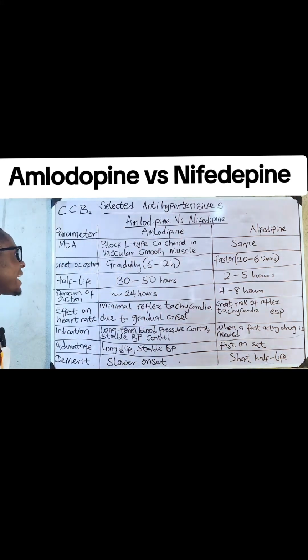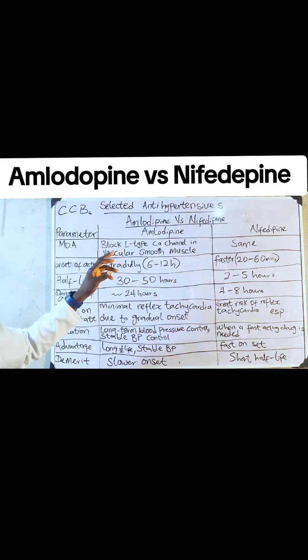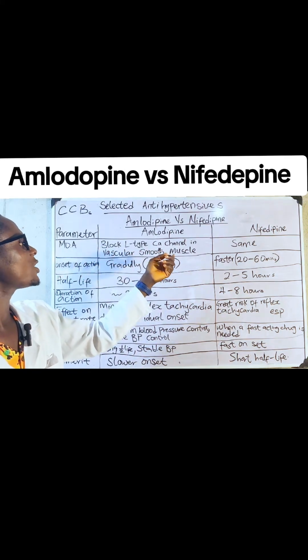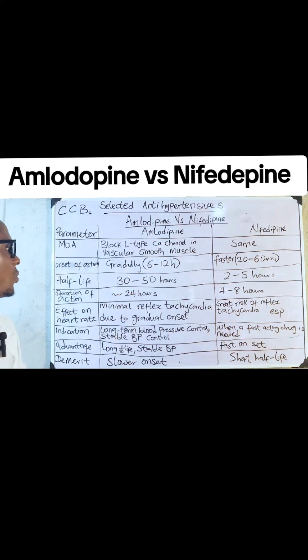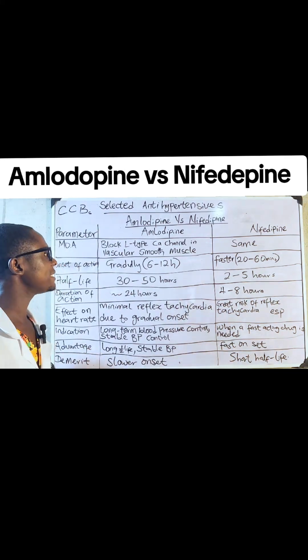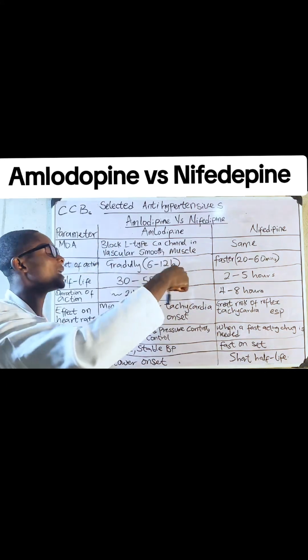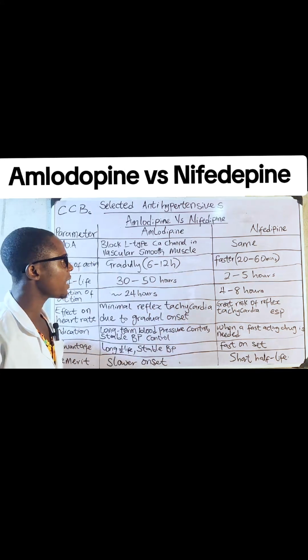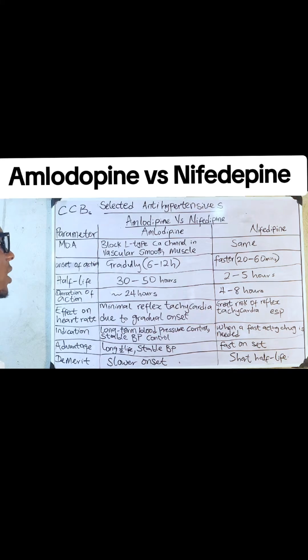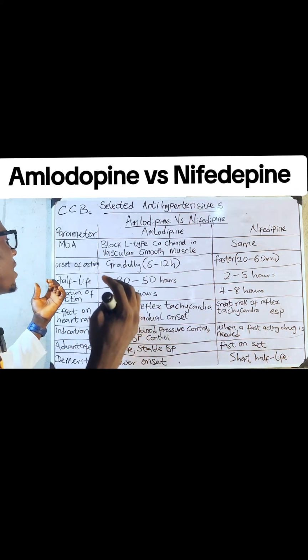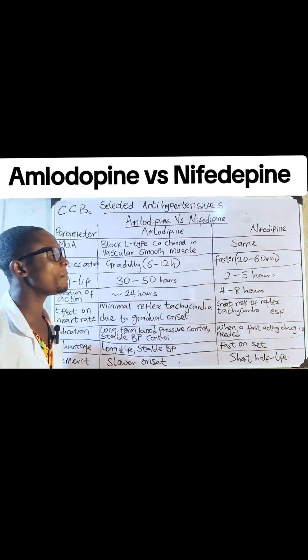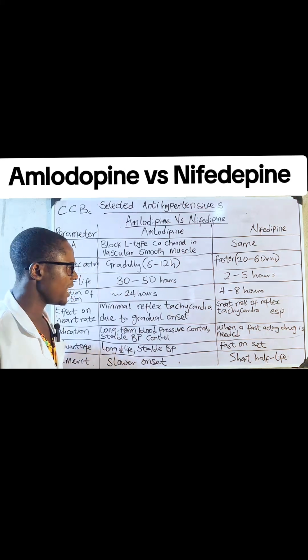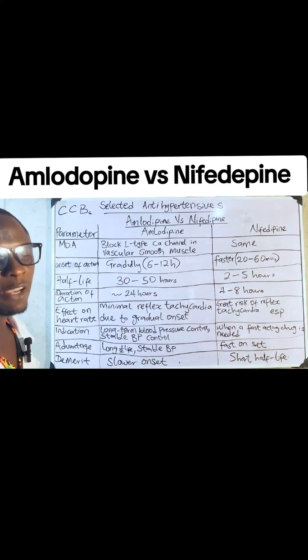Now let's talk about their mechanism of action. They have the same mechanism of action. They block the L type of calcium channels in vascular smooth muscle. What this means is that calcium is present in most smooth muscles, and it causes what we call vasoconstriction. When there is vasoconstriction, it will increase the peripheral vascular resistance, thereby increasing blood pressure. Let me explain this. This is the only mechanism of action I'm going to explain.